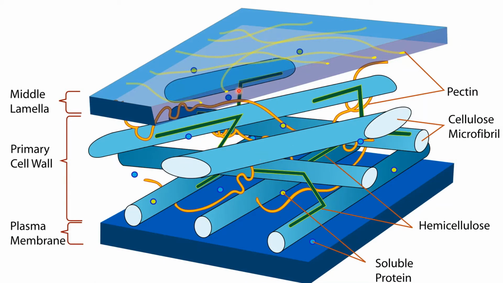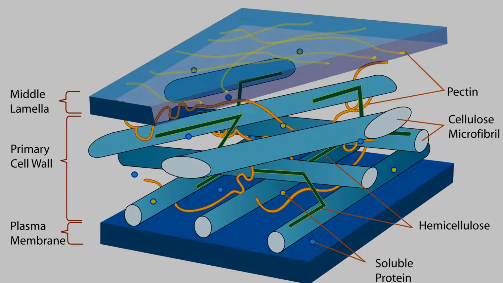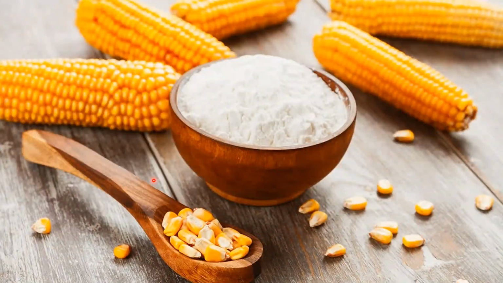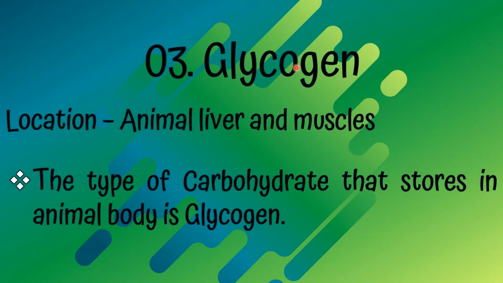This is a cross section of a plant cell wall. Starch, location of foods: grains, yams, breadfruit. The type of carbohydrate that is stored in plants is starch. Third type, glycogen. Location: animal liver and muscles. The type of carbohydrate that is stored in the animal body is glycogen.